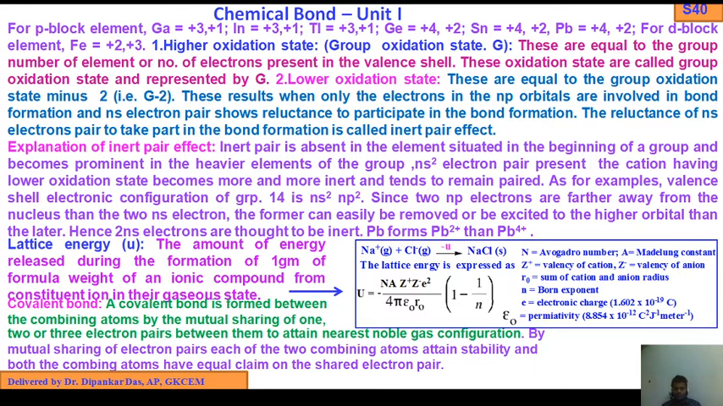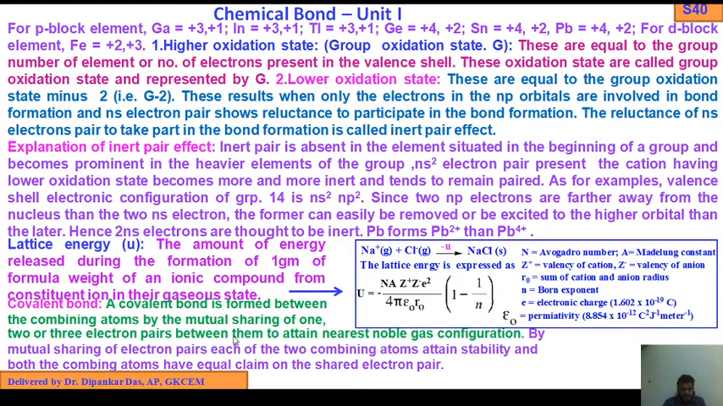As you know, lead forms lead 2 plus and lead 4 plus. Lead can form lead 2 plus easily, but lead 4 plus not easily. So lead 2 plus forms more easily than lead 4 plus. So that is the explanation behind the inert pair effect.